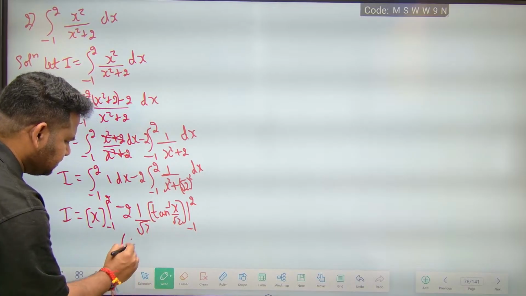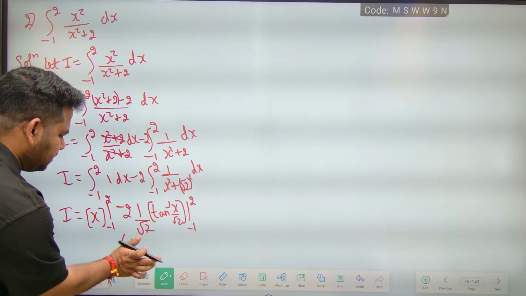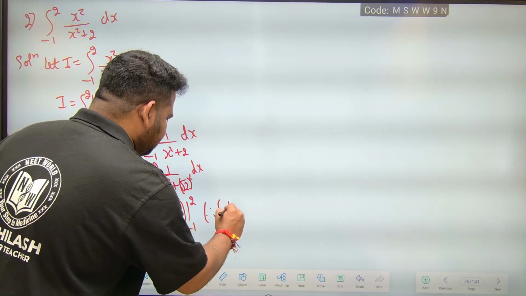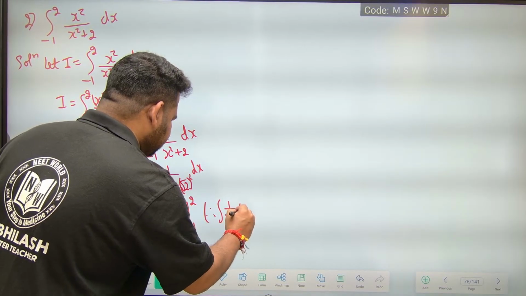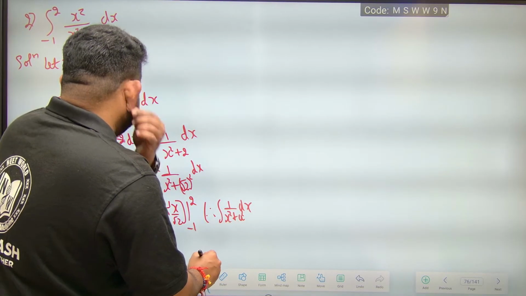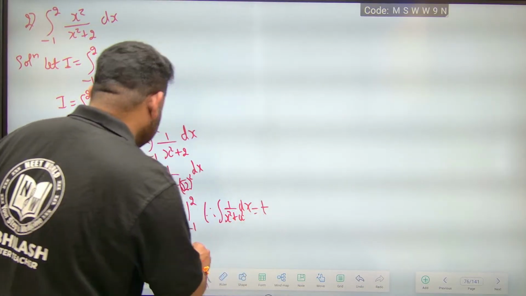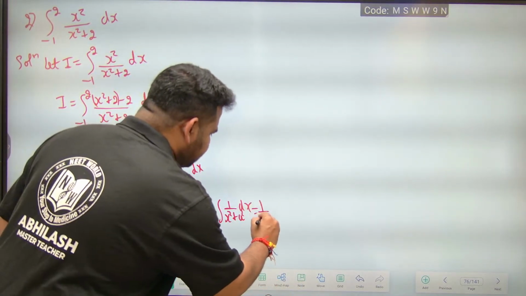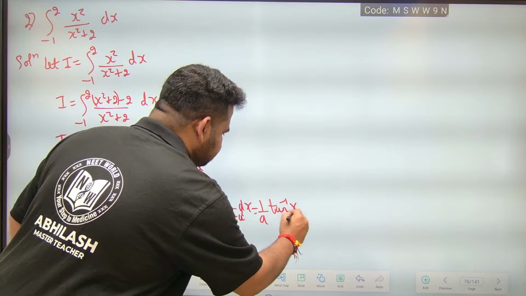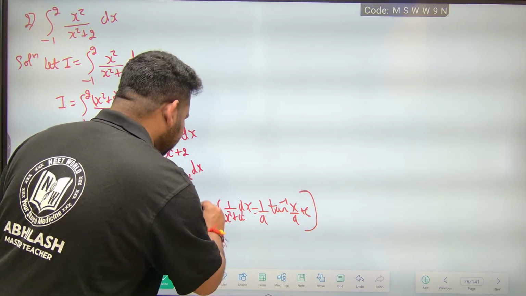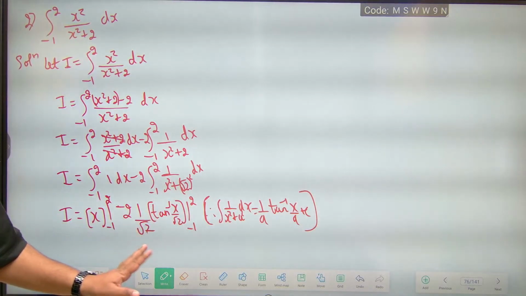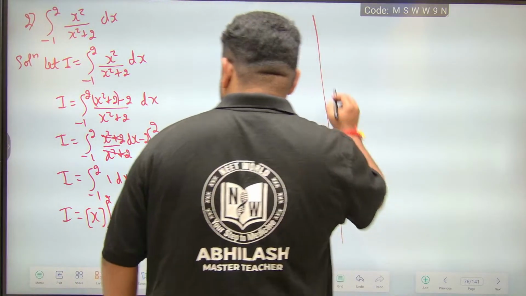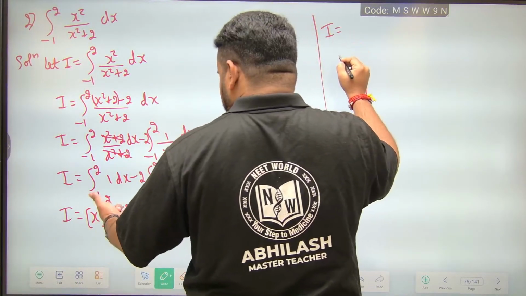Therefore, the integral of 1 by x square plus a square dx is equal to 1 by a tan inverse of x by a plus c. Here I have not written c because this is a definite integral and I am writing the limit. Clear? Like this we got it. Now this implies I is equal to x, which will become 2 to